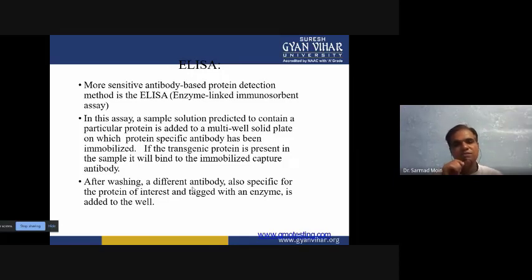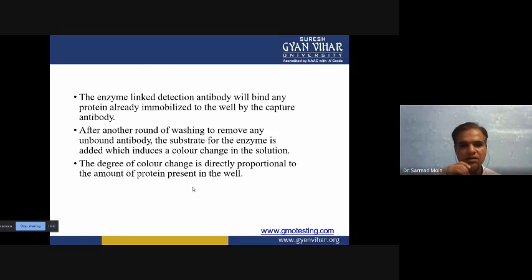If the expression level is high, then the signal will be stronger; if the expression is low, the intensity of color will be less. So we can easily determine how much gene expression there is and what its level is. The enzyme-linked detection antibody will bind any protein already immobilized by the capture antibody.